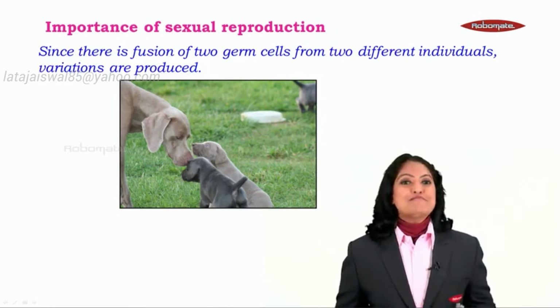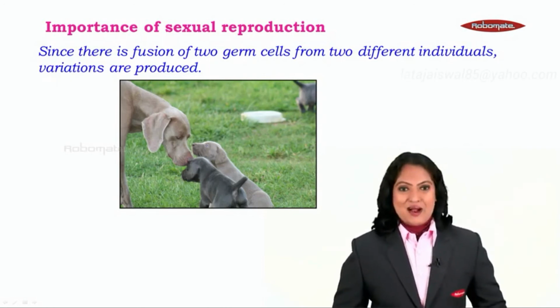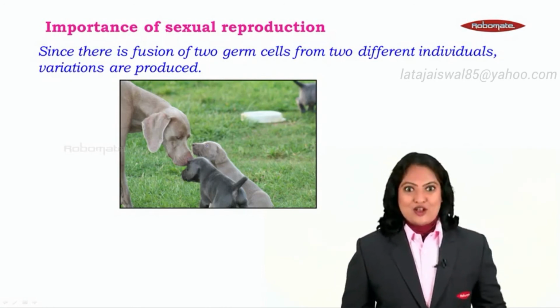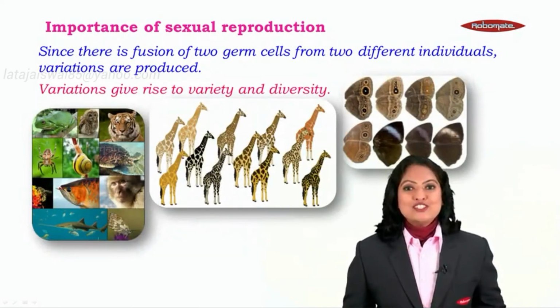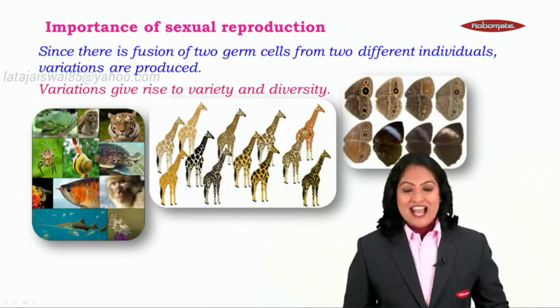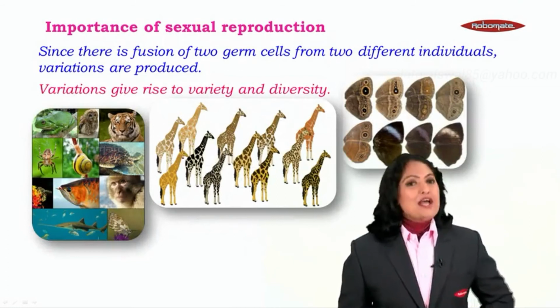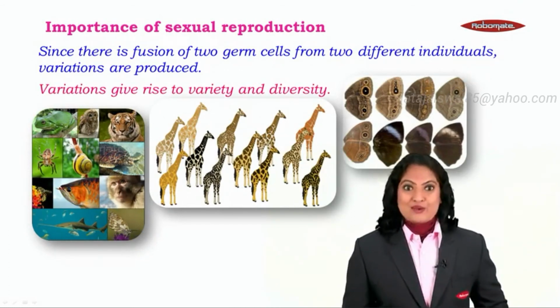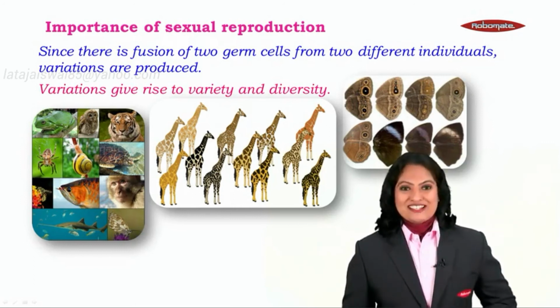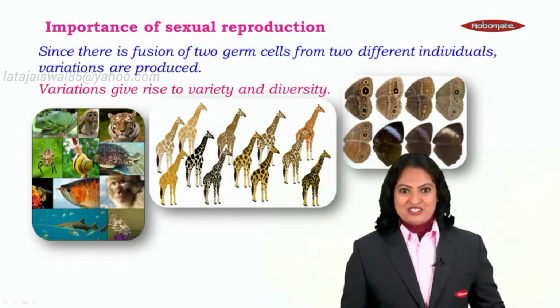The amount of biodiversity that we see around us is a result of sexual reproduction. Students, variations give rise to variety and diversity. The many different types of living organisms surrounding us are majorly a result of sexual reproduction.